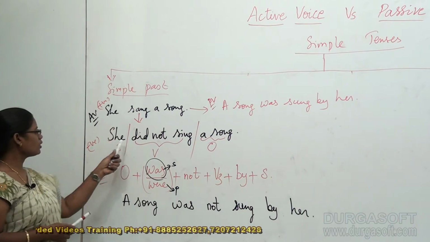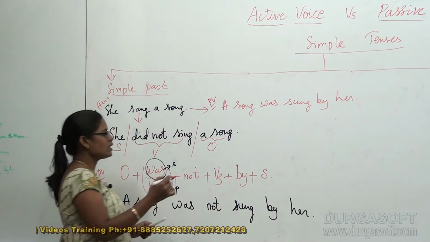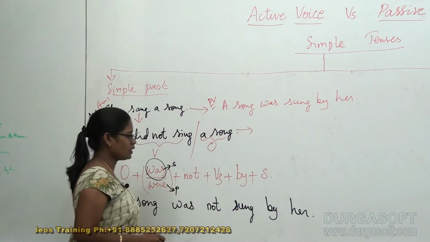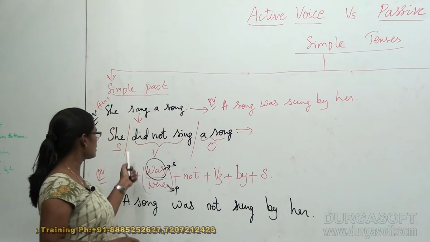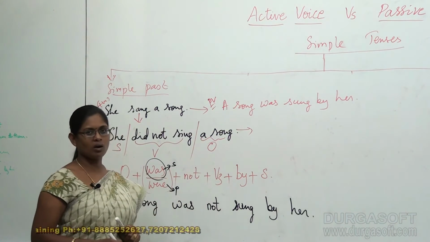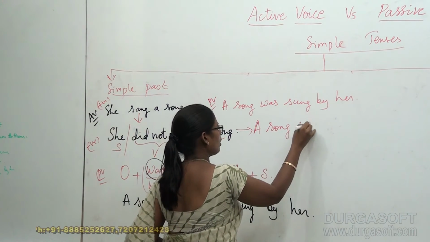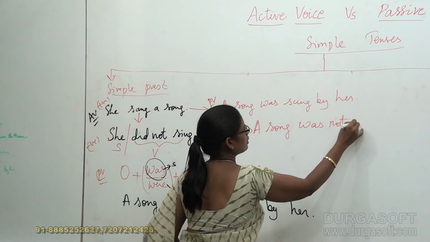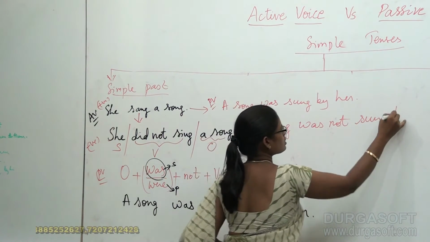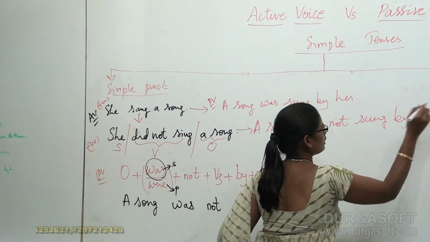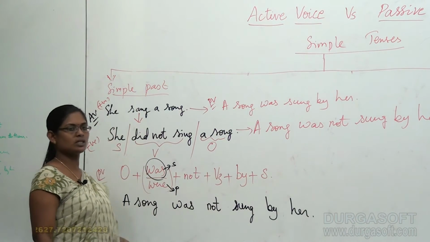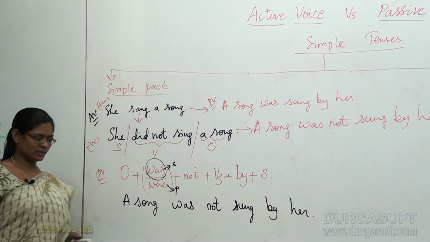So students, for a negative active voice, there is a negative passive voice. What is a negative passive voice? She did not sing a song means a song was not sung by her. This is our negative passive voice.